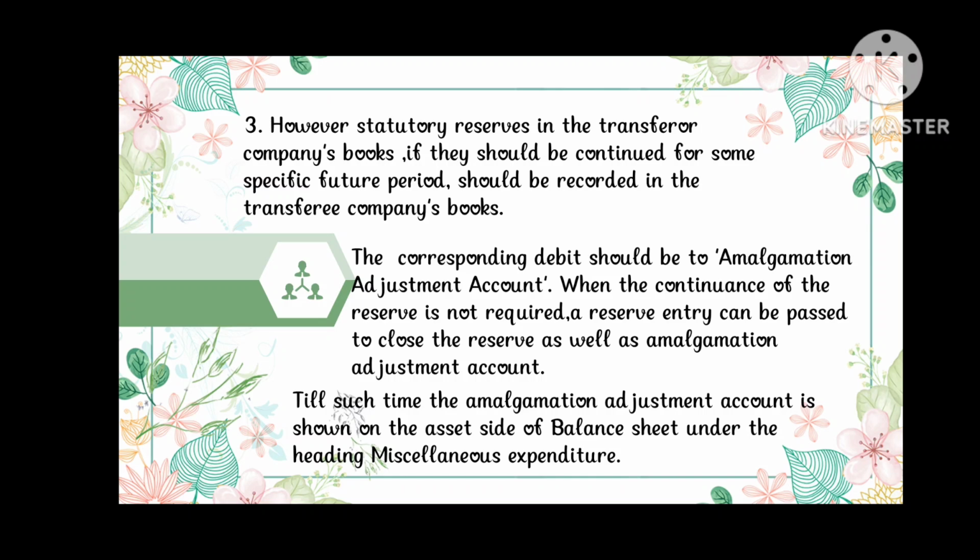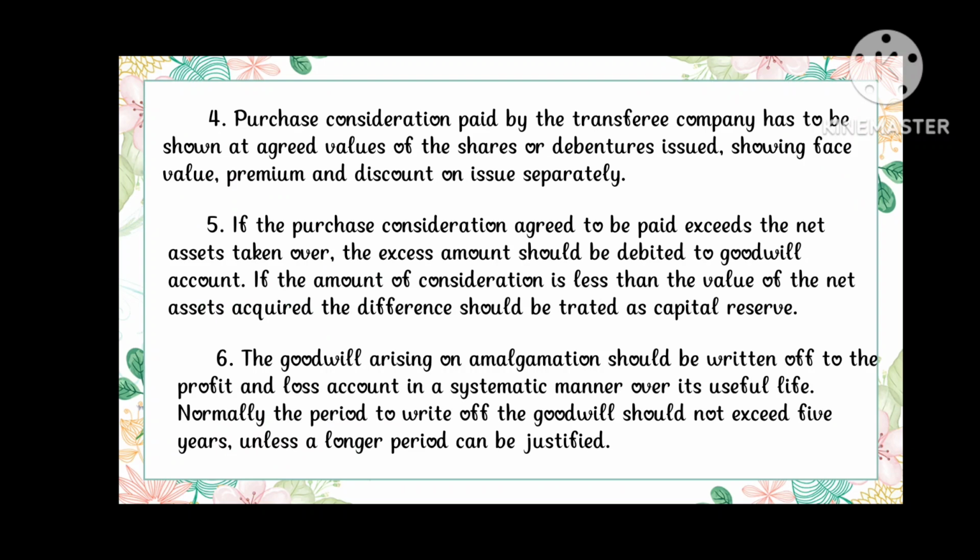Till such time, the amalgamation adjustment account is shown on the asset side of the balance sheet under the heading miscellaneous expenditure. The purchase consideration paid by the transferee company has to be shown at agreed values of the shares or debentures issued, showing face value, premium, and discount on issue separately.